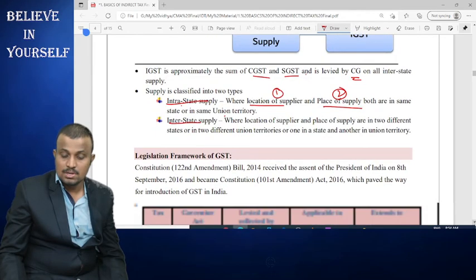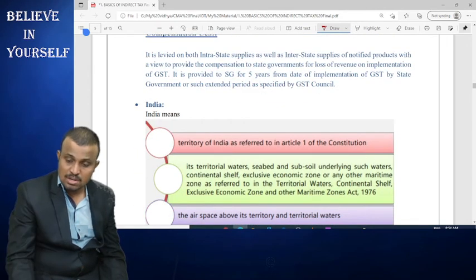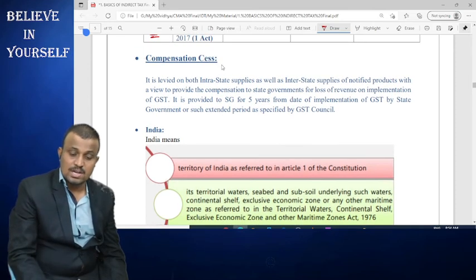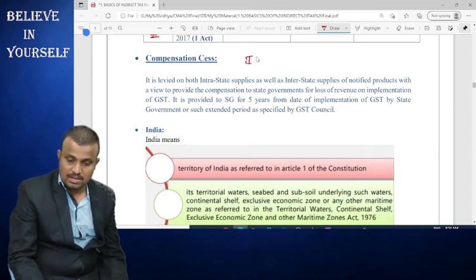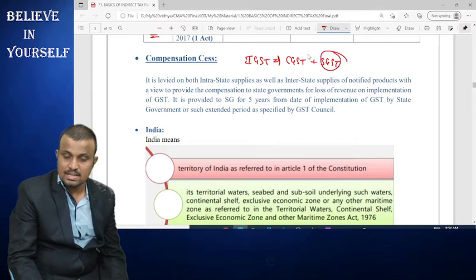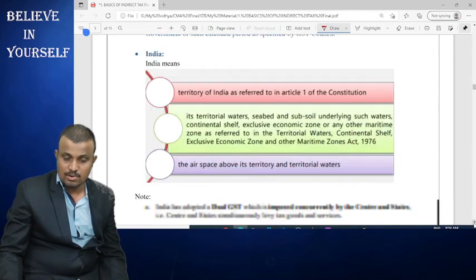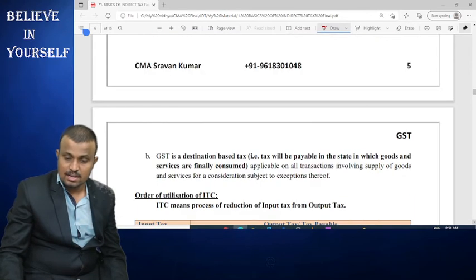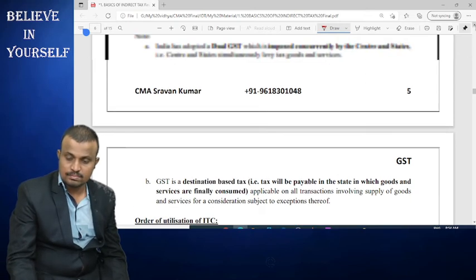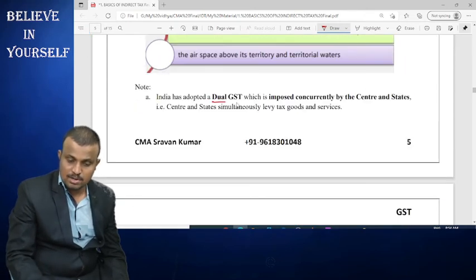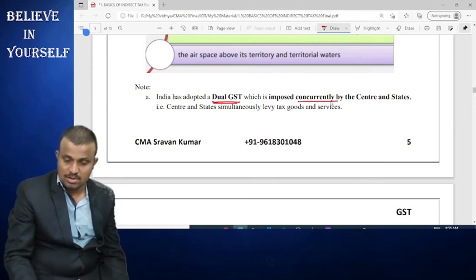So these are the constitutional provisions. Then compensation we will discuss later. In the case of interstate supply, the central government levies IGST, which includes CGST and SGST. The element of SGST is compensated and transferred by the central government to the state government at a later point of time. India has adopted dual GST, which is imposed concurrently by the central and state governments. So we already discussed that.